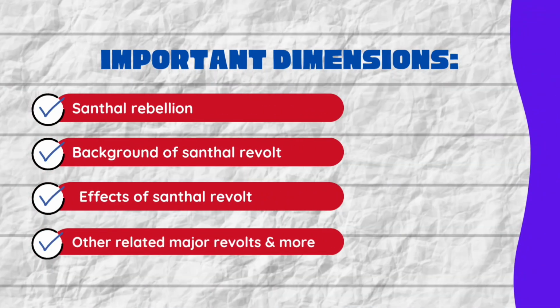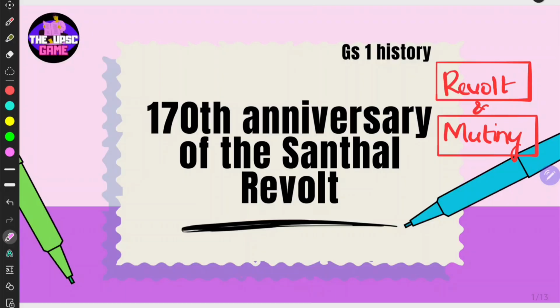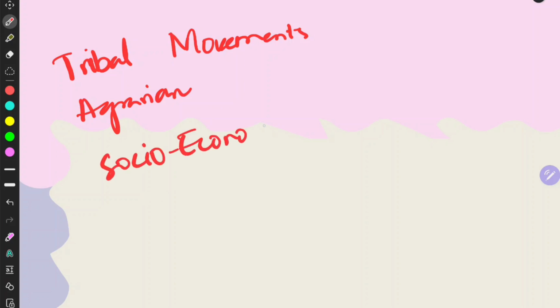These are the important contents which we are going to cover today, so stay focused. Hello guys, my name is Vijay and here we are with another interesting topic. Today we are going to discuss the Santhal Revolt. It comes under the GS history part, under the micro theme of revolt and mutiny, right? And I shall also teach you today how to read movements, whether tribal, agrarian or socio-economic, right?